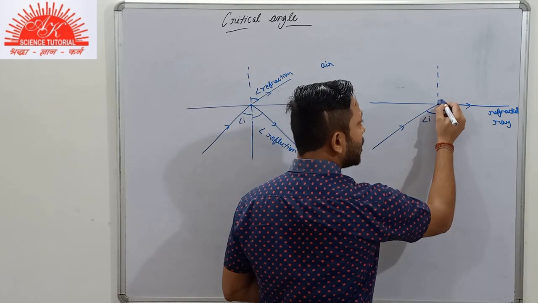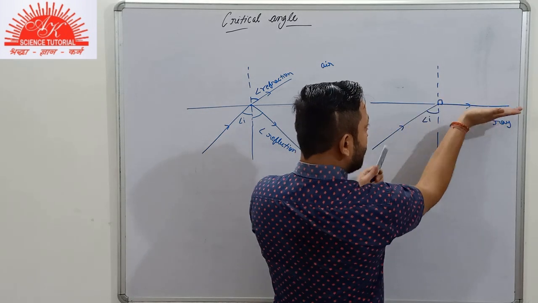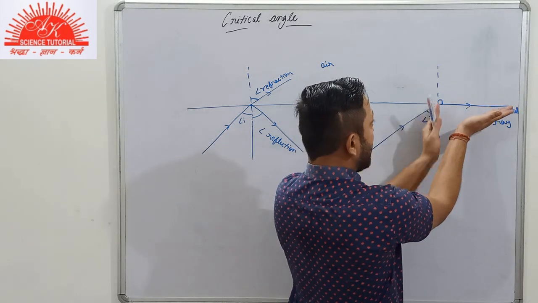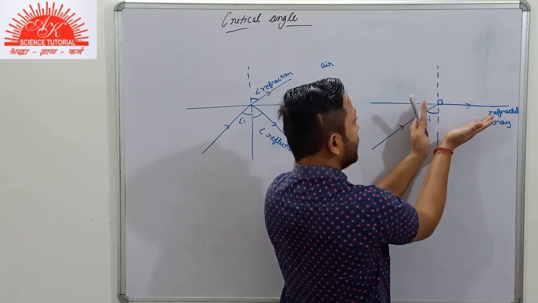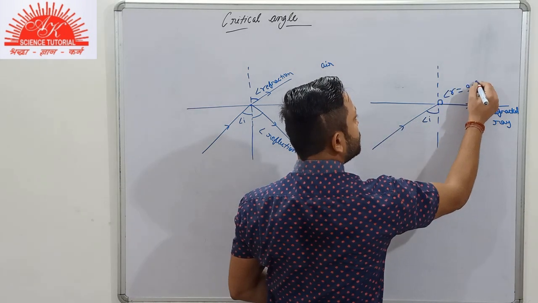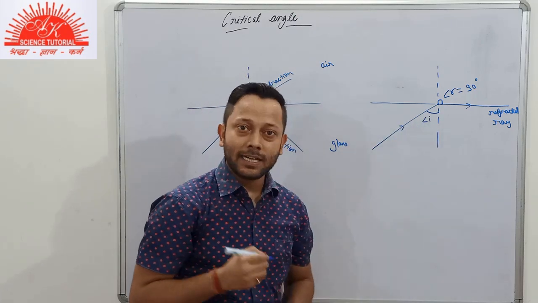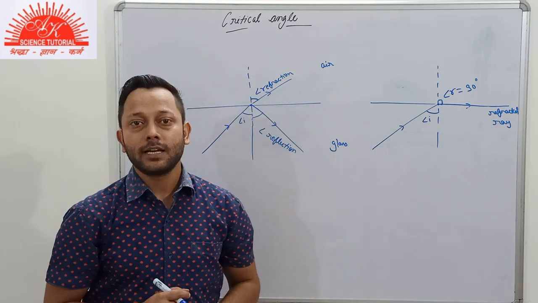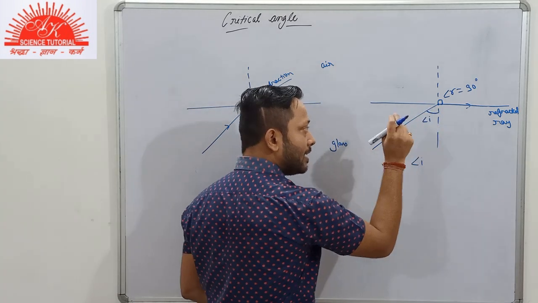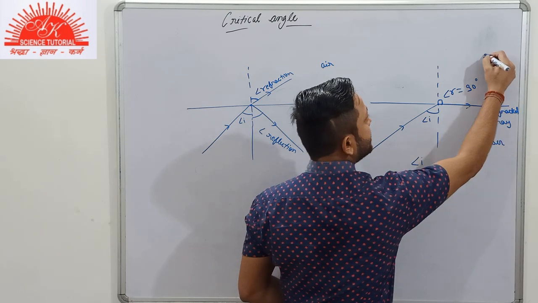And what about the angle of refraction? If this is our refracted ray, and this is the normal, the refracted ray makes an angle of 90 degrees with the normal. So the angle of refraction here will be equal to 90 degrees. Then this angle of incidence in the denser medium only is known as the critical angle. I'll write it over here. This is our denser medium and this is our rarer medium.